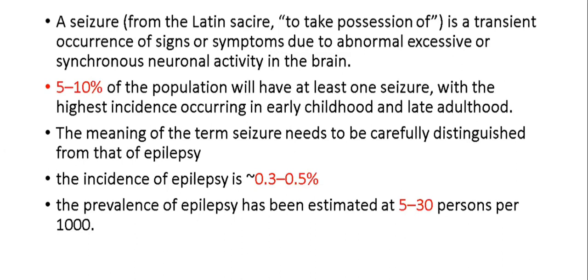Okay, so 5 to 10% will have at least one seizure. This number is very important; they repeatedly keep on asking. The thing is, people will get confused when they give options. So 5 to 10, 15 to 20, 0 to 5, 5 to 10, like that they will give. When they give like that, you will get confused and you will not be able to answer. Okay, so this is the seizure.